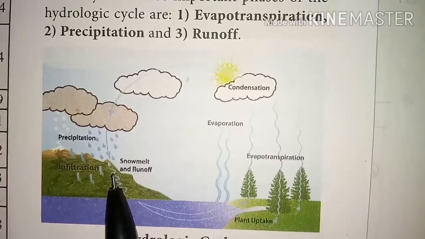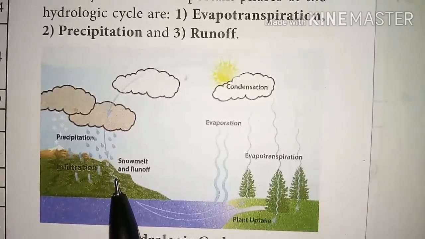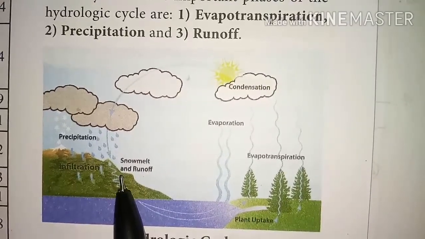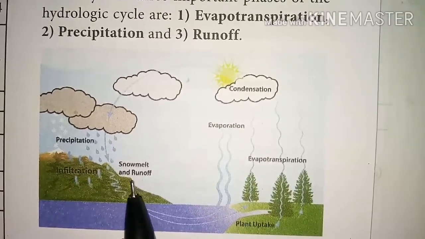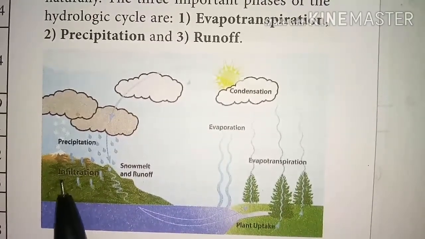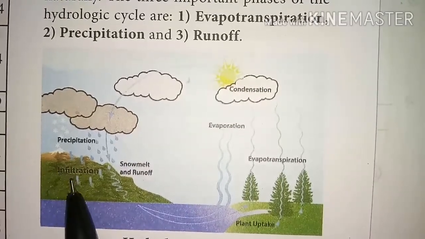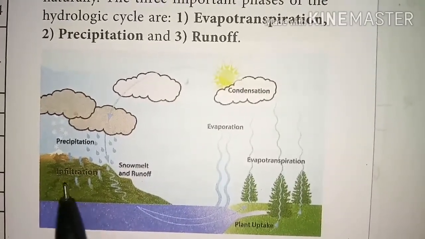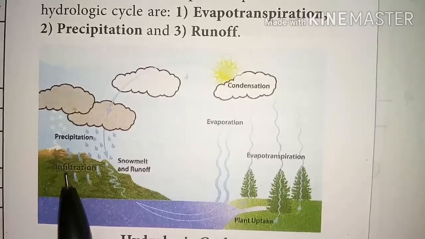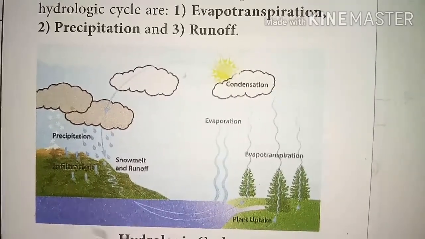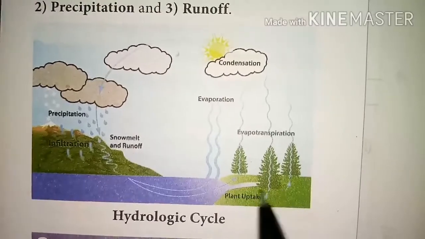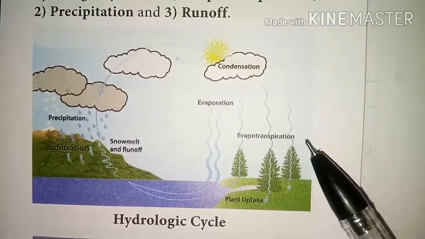The snow melt also gives us water, and that is runoff water. And after precipitation, then infiltration: the groundwater sucks through the soil, it sucks the water. The underground water is called groundwater. And plant uptake is called evapotranspiration.